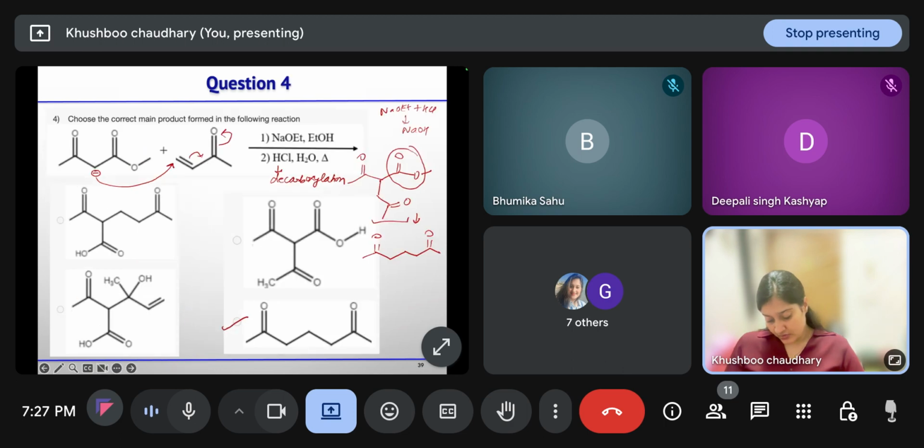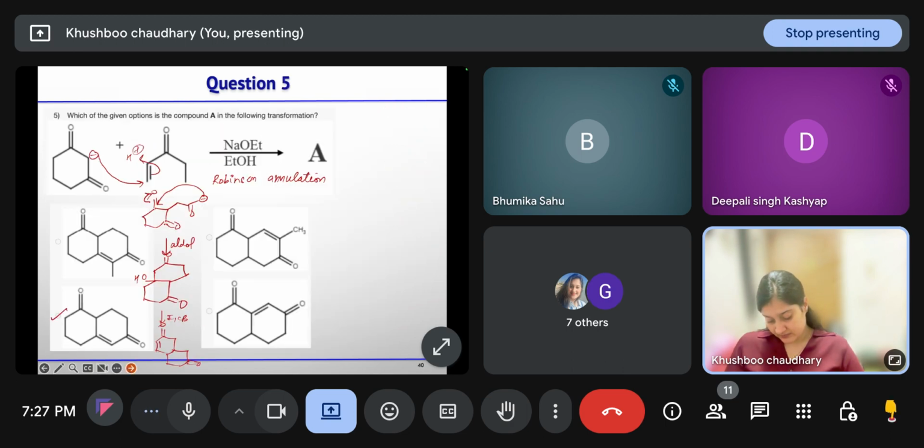Sorry, we have a methyl group also. Option A. Here we have a methyl group. This methyl is there.